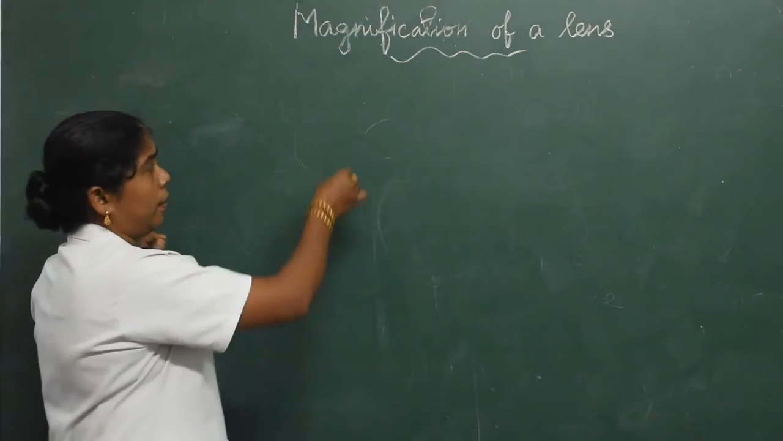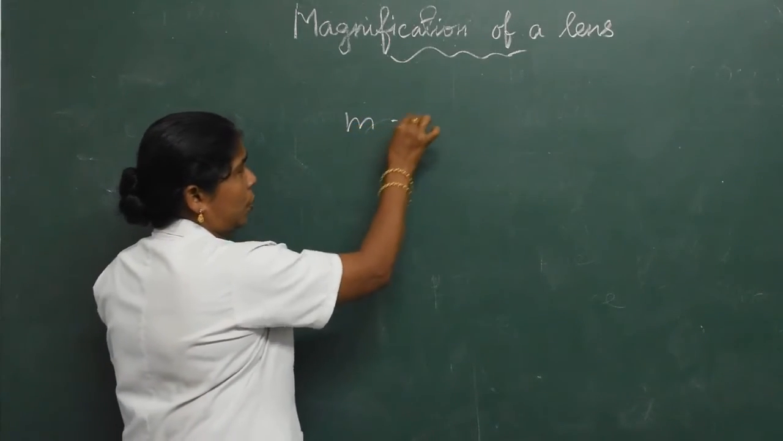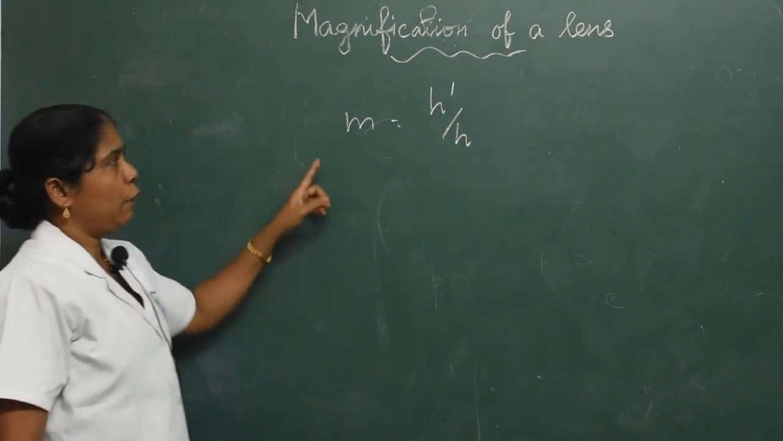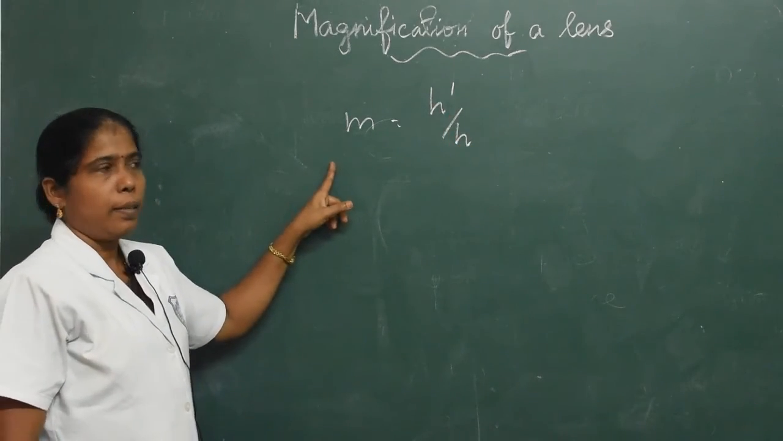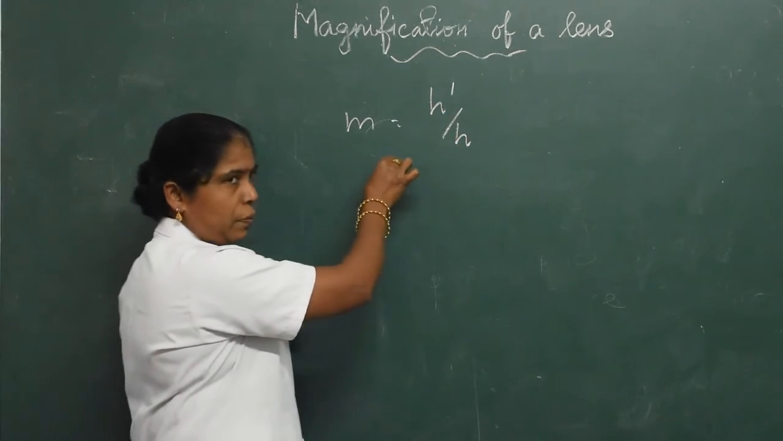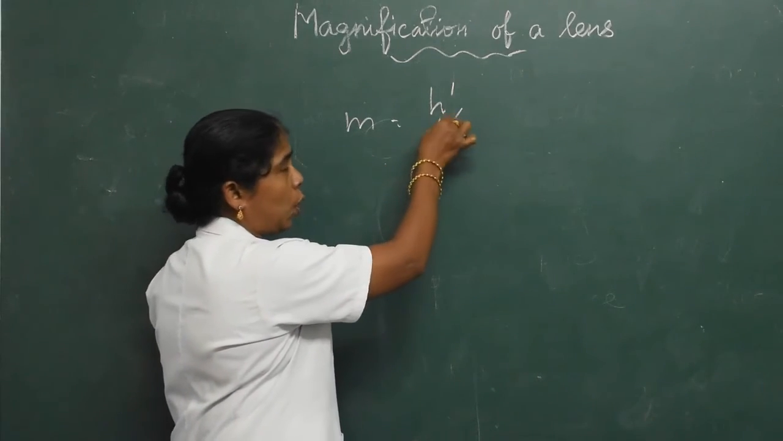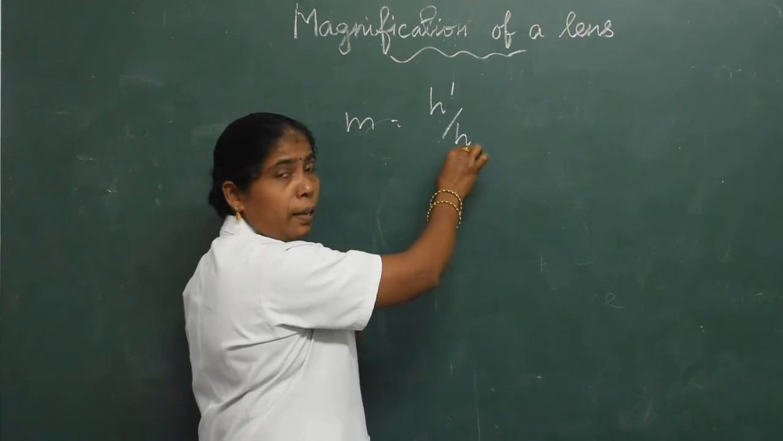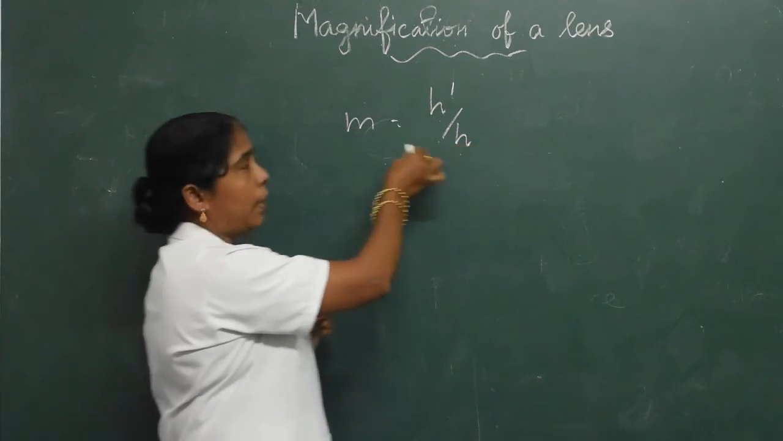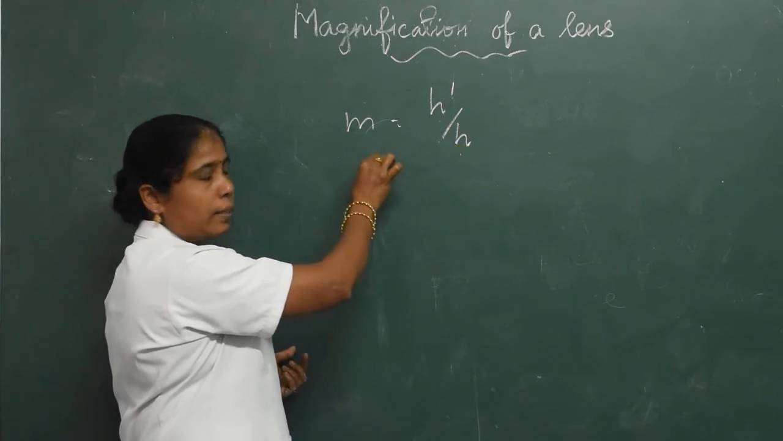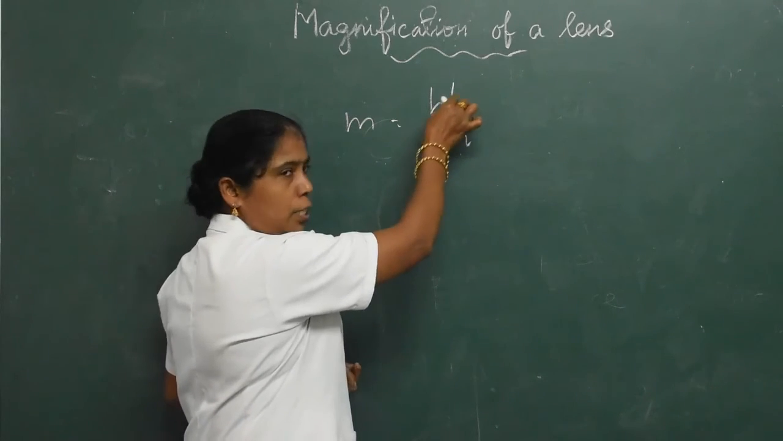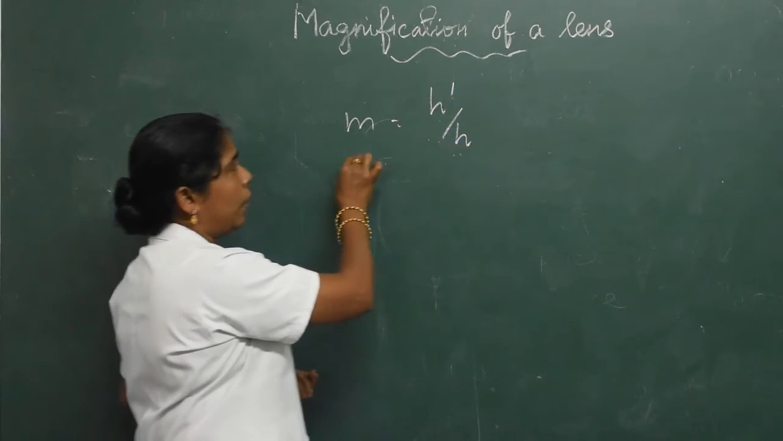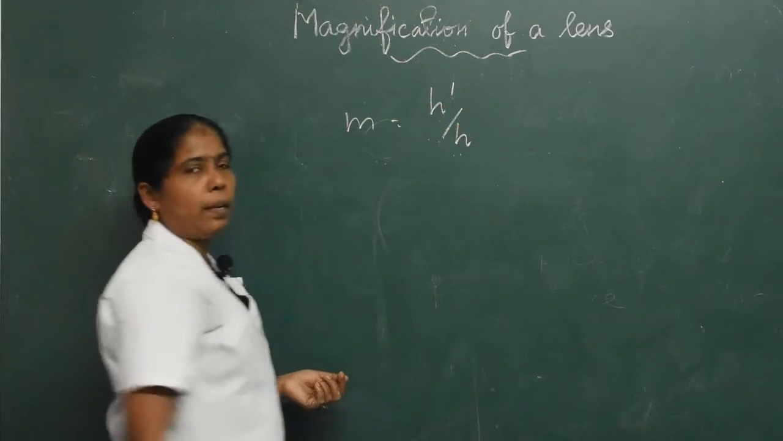Then magnification of a lens. Magnification of a lens, m equals height of image (h') by height of object (h). Magnification of a lens is defined as the ratio of the height of the image to the height of the object. Therefore, m = h'/h.